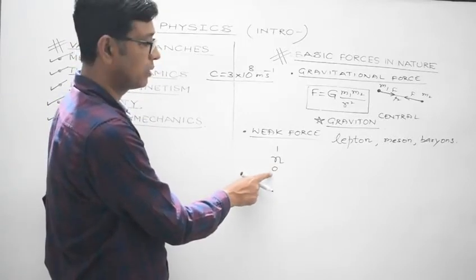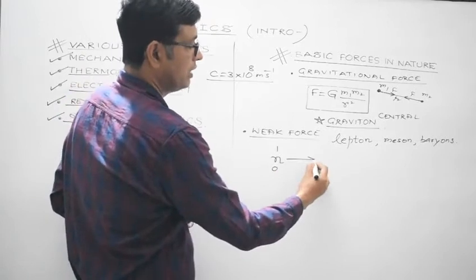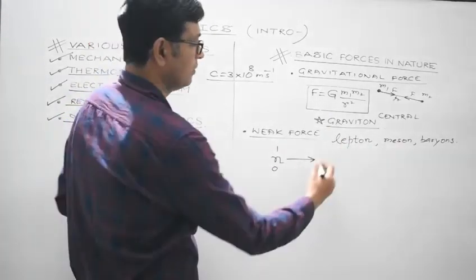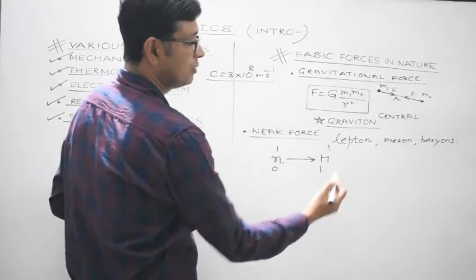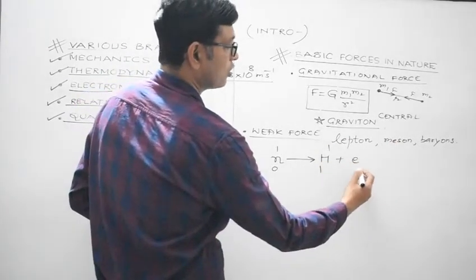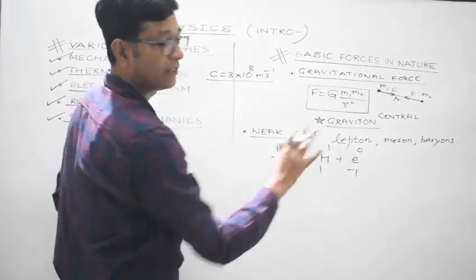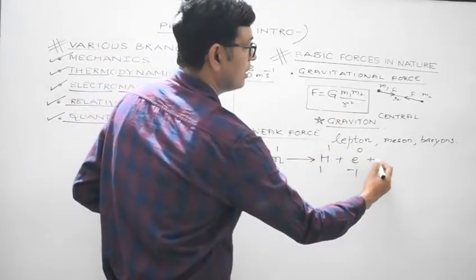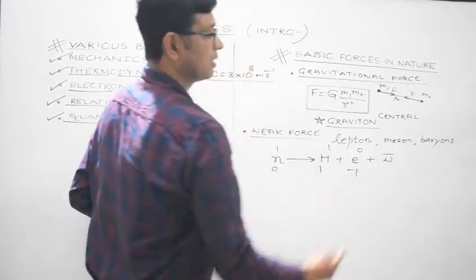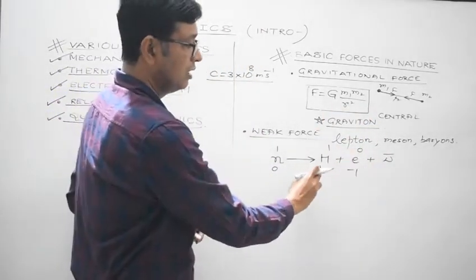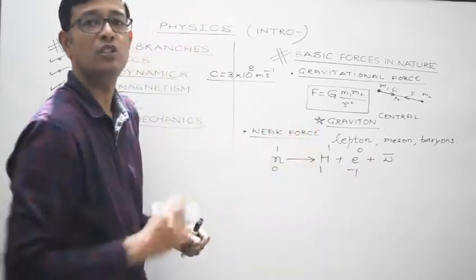This represents the atomic number, right? It decays, and this is actually known as beta decay, where an electron is liberated. This is the symbol of a proton, and this is the electron, E0 minus 1, having negligible mass and negative charge, with the emission of an antiparticle. This is the antineutrino. So this is beta decay. This is where the weak force comes into existence.